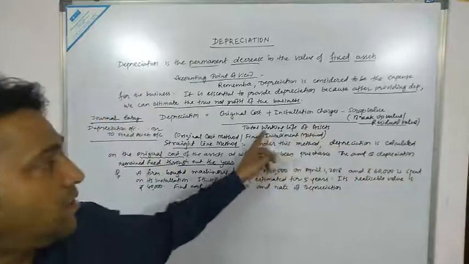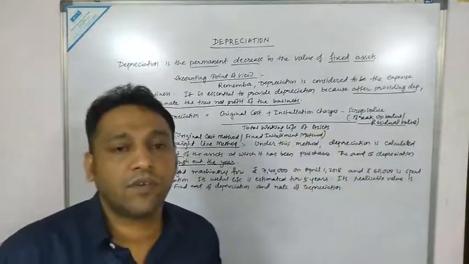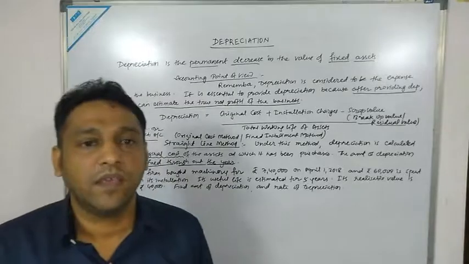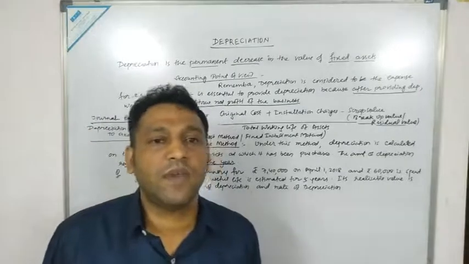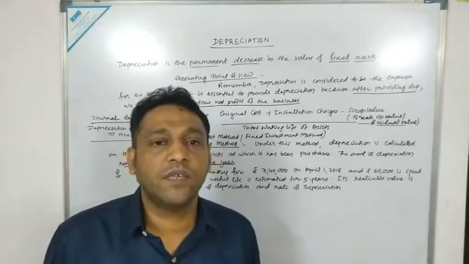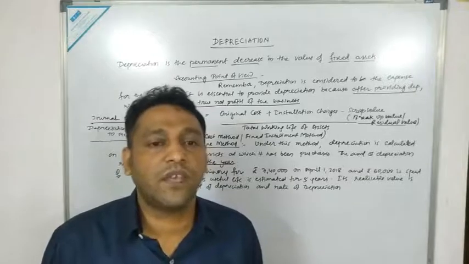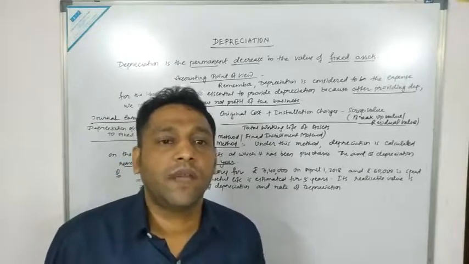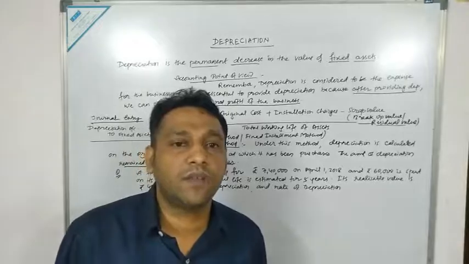The whole divided by the total working life of the asset. So the total working life of the asset would always be given in years. हर मशीन का क्या होता है, एक्सपायरी होता है, maybe 10 years, maybe 5 years, maybe 15 years. After the expiry of that particular time period, the value of the asset becomes nil.